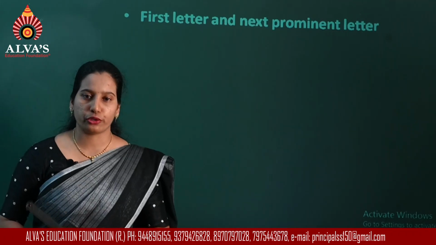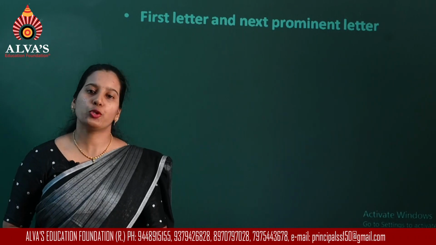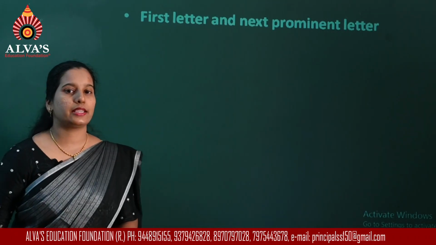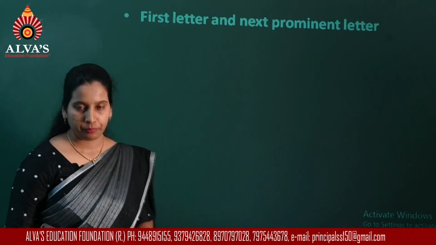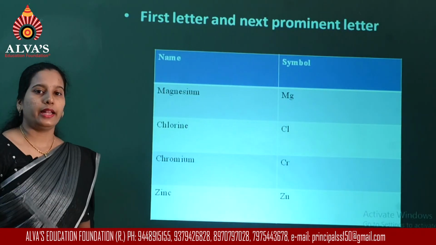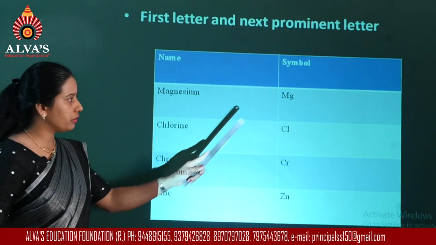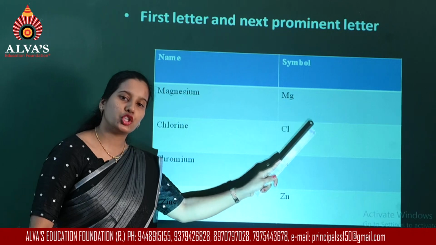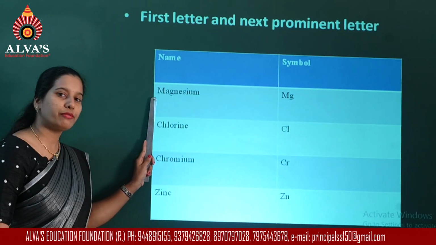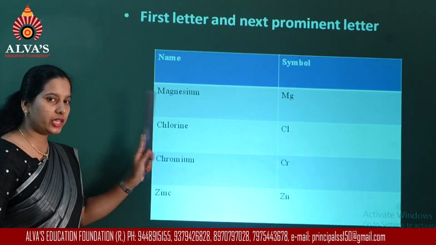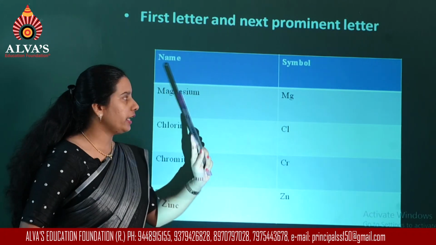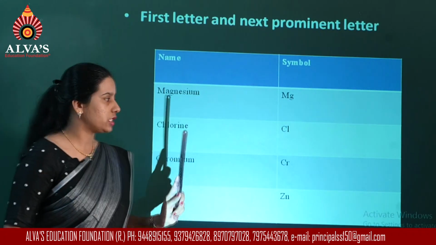In this case also, the first letter has to be capital and the second letter should be a small letter. Example, in the case of magnesium, the symbol used is Mg, where M is the first letter and G is the third letter in the name of the element.